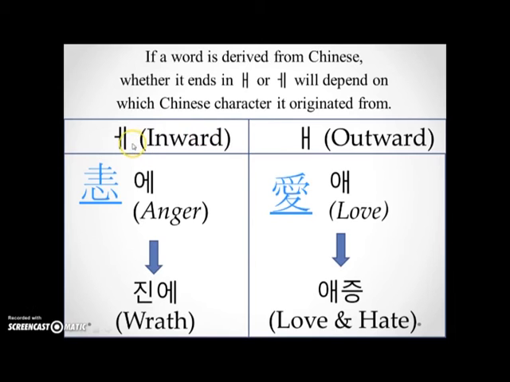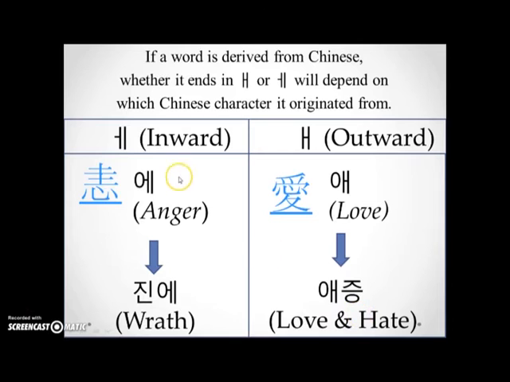So from now on, this will be known as inward in my tutorial, and this one will be known as the outward, okay? And we have 2 different Chinese letters. This one means anger. From here, we have a vocabulary word, 진해. 진해 means wrath. And from this which means love, we have a vocabulary word, 애증, which means love and hate.